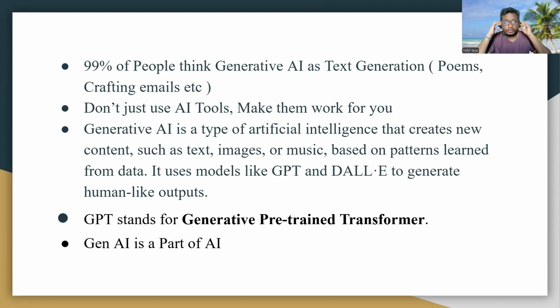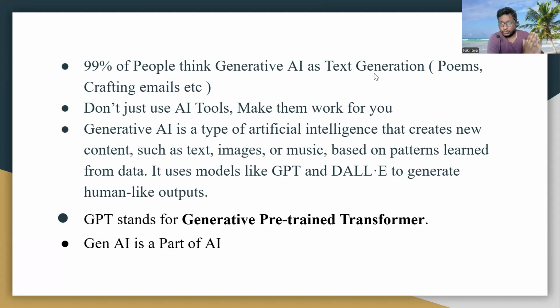So the next point is: don't just use AI, make it work for you. Nothing happens if you just know those tools. You know ChatGPT, but if you don't know how to make it work for you, it cannot be efficient for you.